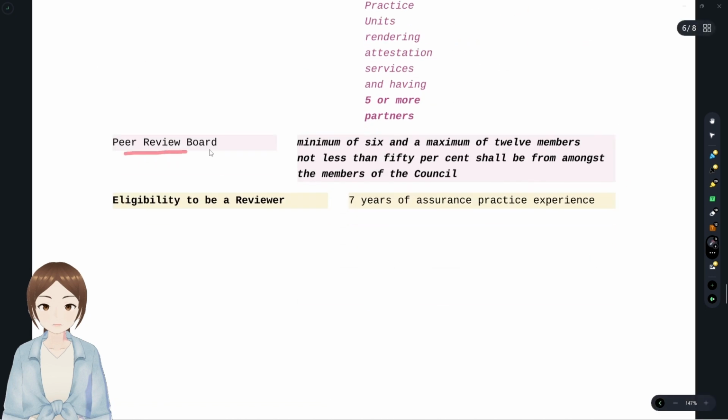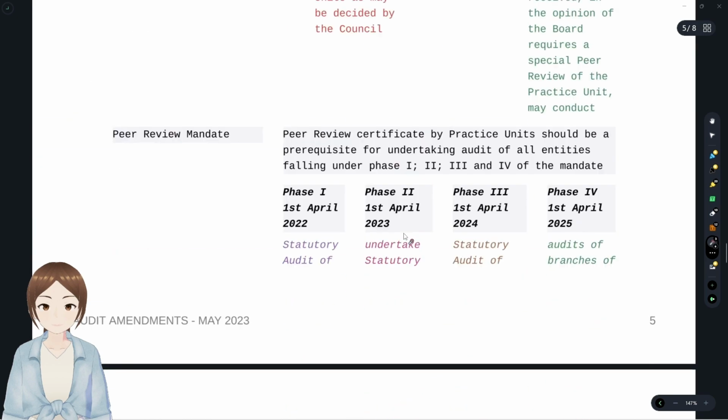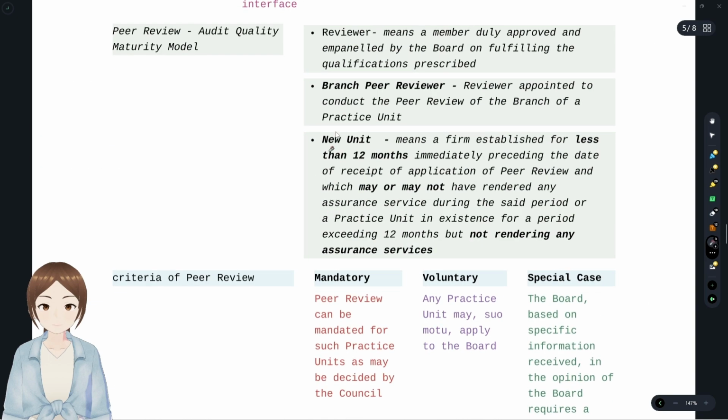Now, with regards to the peer review board, how many members do they consist of? They consist of a minimum of 6 members and a maximum of 12 members, and not less than 50%, that is at least 50%, are members of the council. Which council? ICAI council. Eligibility of reviewers: 7 years of assurance practice experience. Have you heard this assurance practice experience somewhere? In the new unit assurance service.